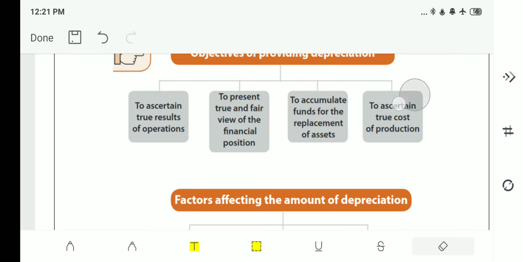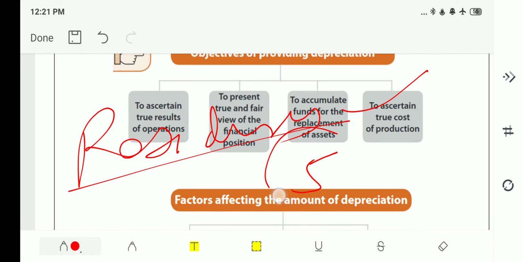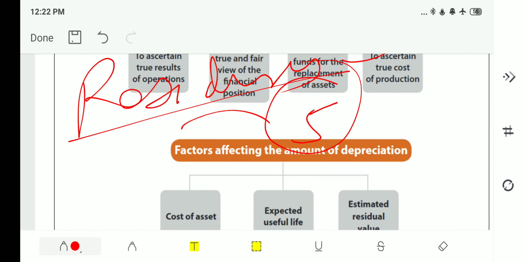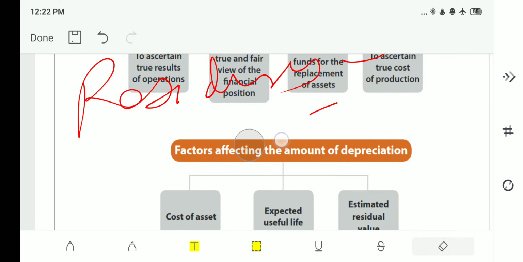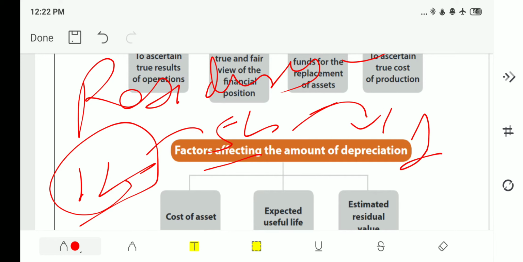Next, to present a true and fair view of financial position. There is another concept called residuary value. Residuary value means if you are using a machine for 5 years and you want to resell that machine, the amount that you will get. Assume your machine was 1 lakh rupees while purchasing, but after 5 years if you resell it, it will give only 10,000 rupees.